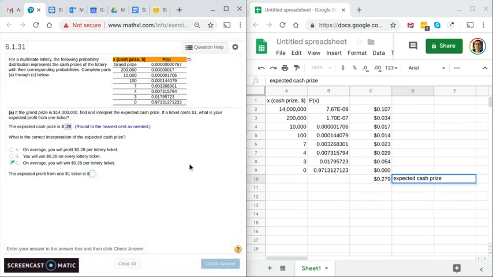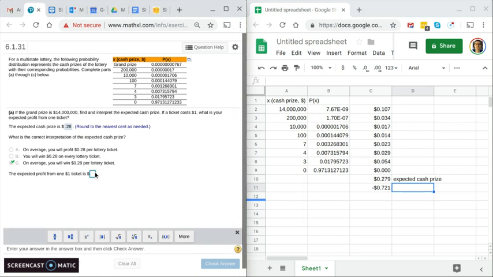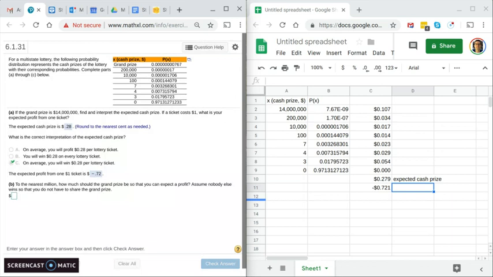Okay, so the expected value for a $1 lottery ticket is just the expected cash prize minus the cost of playing, because you always spend $1. So this is equal to C10 minus 1. So your expected profit is minus 72 cents. I wonder if it'll take this minus here. Yep, okay.